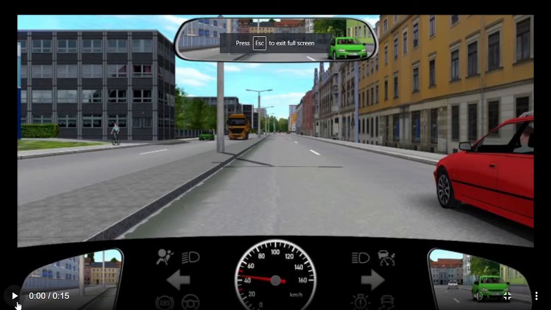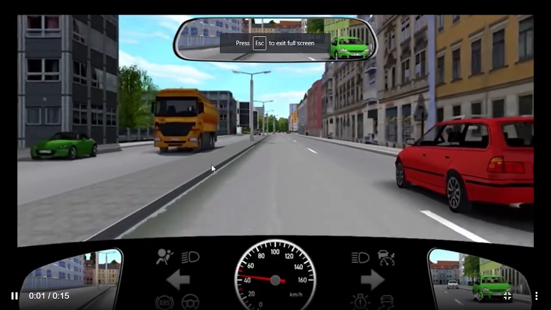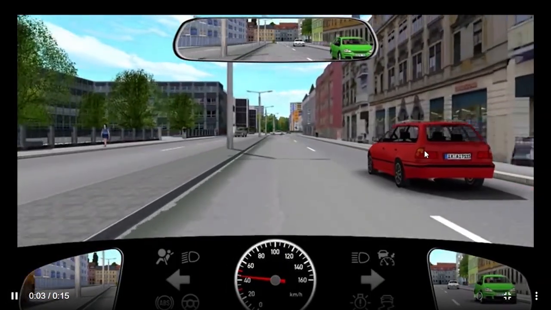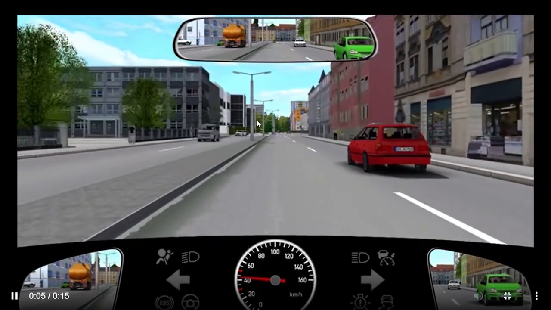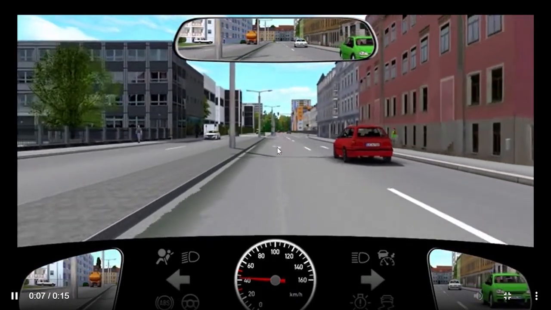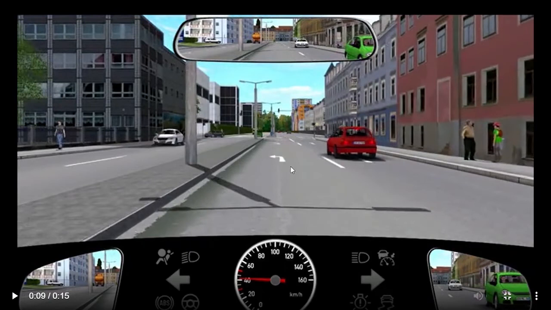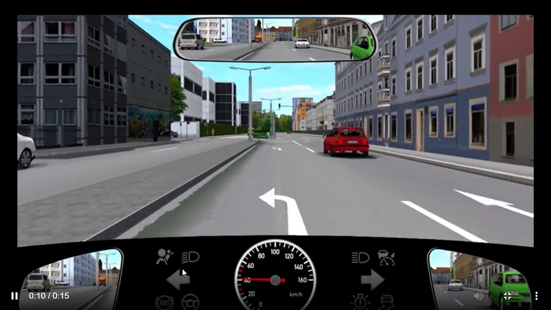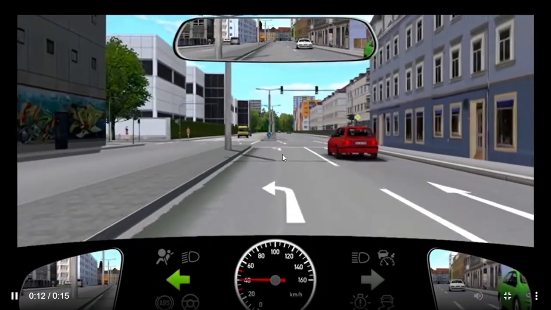The next question is again a video question. So you are traveling on a roadway. On the right hand side you can see a red car, and you are traveling on the left hand side. You see, from this lane you can only move to the left. From this lane you can only go straight ahead. You can only travel straight. So you are on the left lane, so definitely you will indicate. You are indicating now you want to take the left turn.